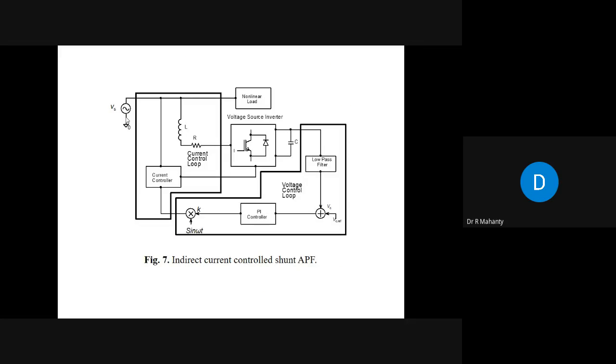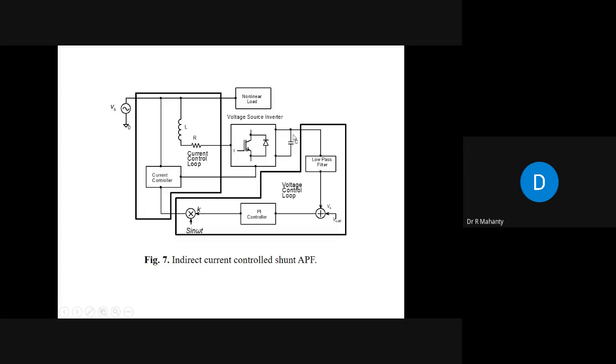Now here you have a nonlinear load. This nonlinear load is the cause of injecting harmonics as well as deteriorating the power factor at the fundamental frequency. You are trying to compensate it with the help of a voltage source inverter. It could be a voltage source inverter or a current source inverter also, but here we are discussing the voltage source inverter only.